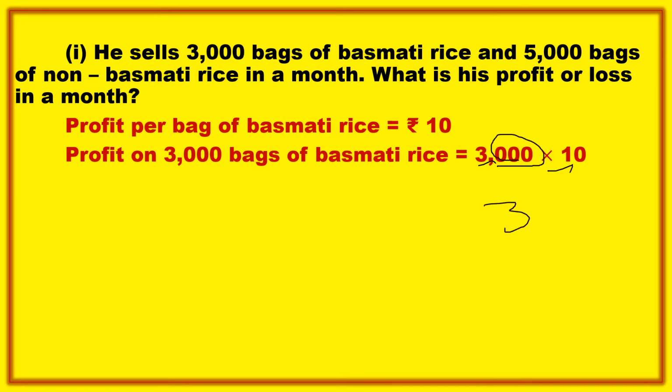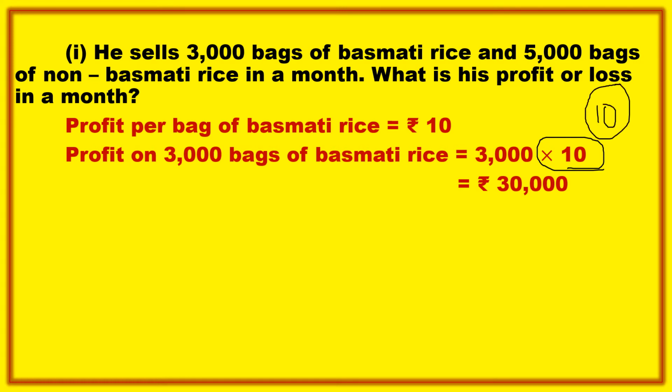Here 3 zeros and here 1 zero, means total 4 zeros. So put 4 zeros, which gives you 30,000 rupees. This is valid only when a number is multiplied by 10, or multiples and powers of 10. So we got a profit of 30,000 rupees.